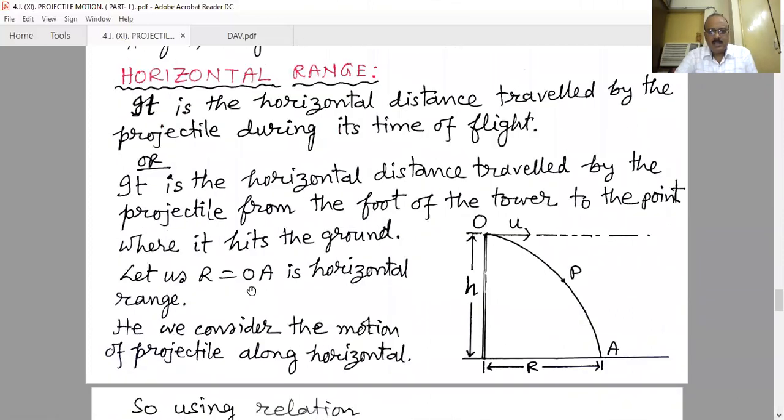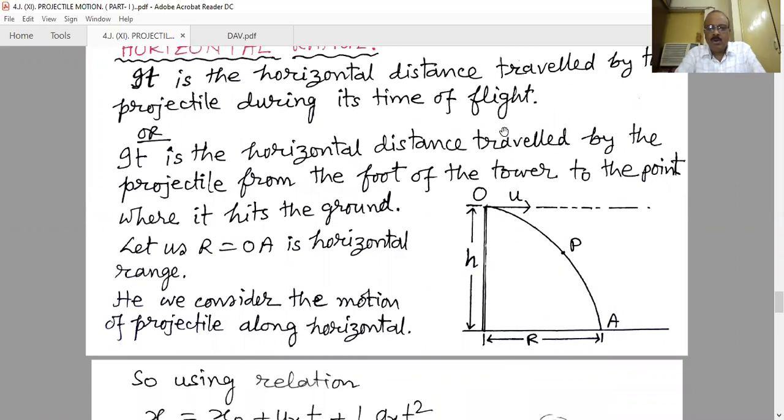Now another term is the horizontal range. It is the horizontal distance traveled by the projectile during its time of flight. Or you can say it is the horizontal distance traveled by the projectile from the foot of the tower to the point where it hits the ground. In this figure it is now clear.